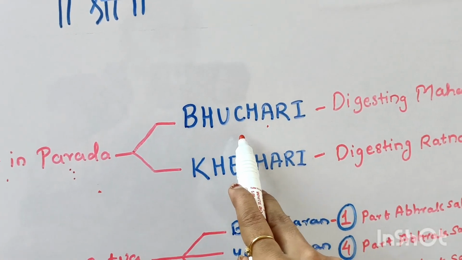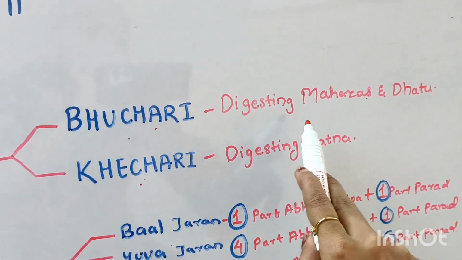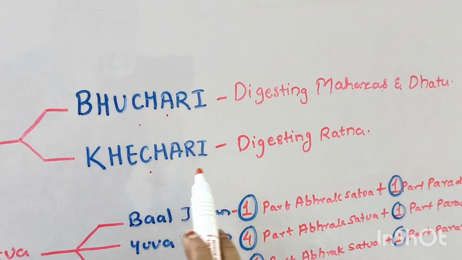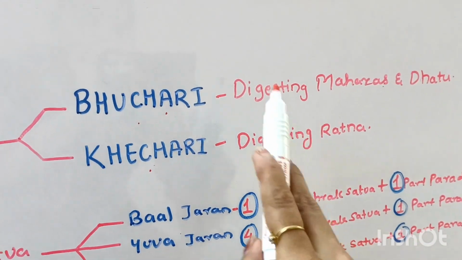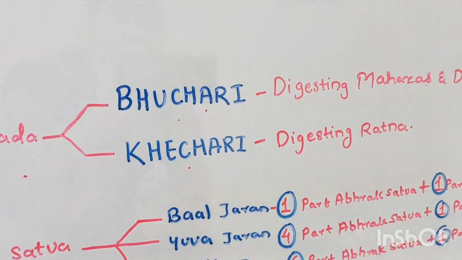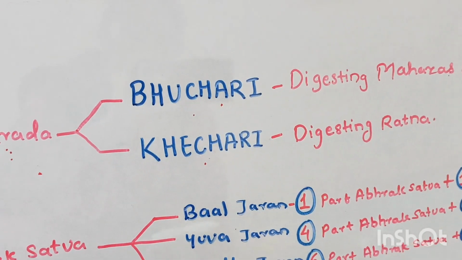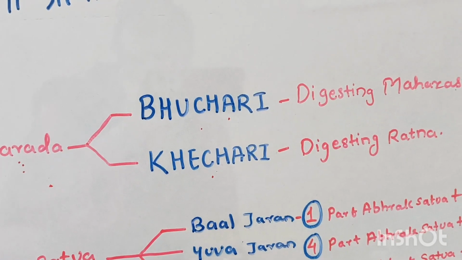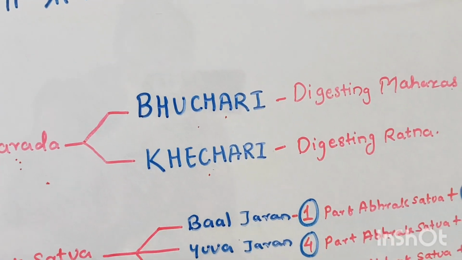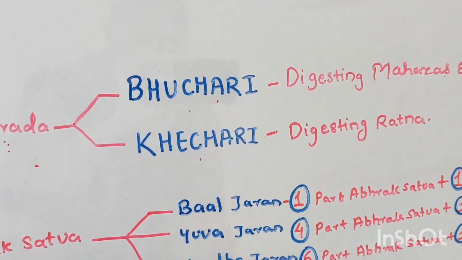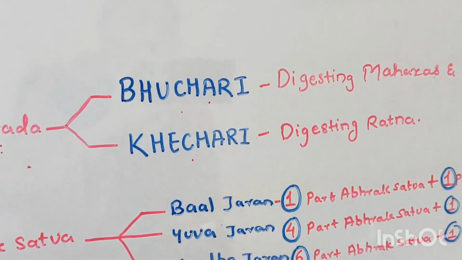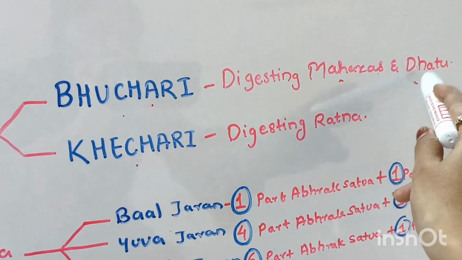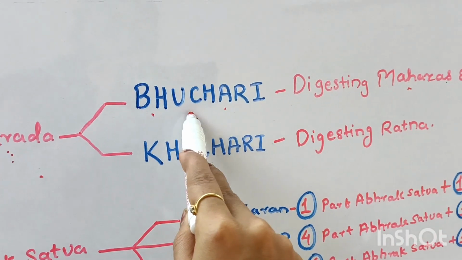What does Bhuchari mean? Bhuchari means digesting Maharas and Dhatu. And Khechari means digesting Ratna. Now, why is it Bhuchari and why is it Khechari? You can understand that the minerals that we get from our earth, that is Bhu, that is Bhuchari. So digesting Maharas and Dhatu are equally called Bhuchari.